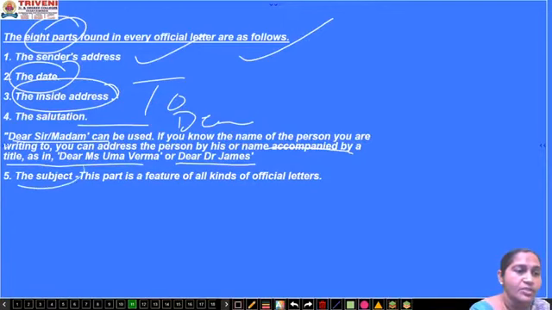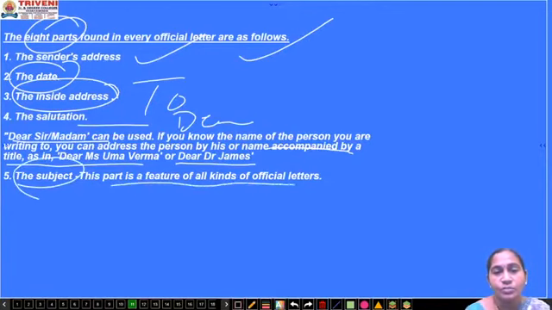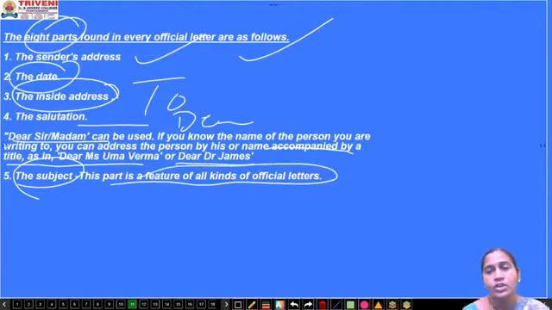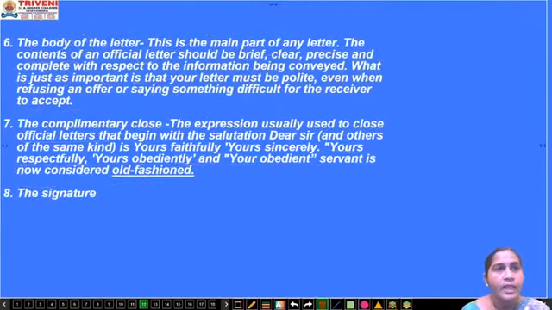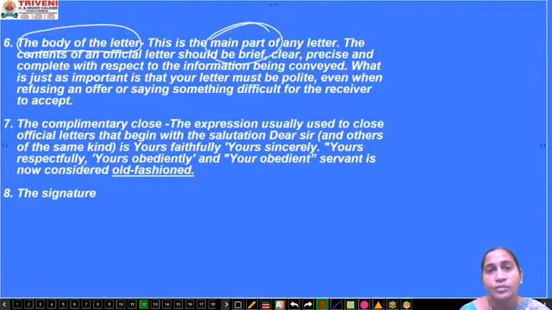Next one is the subject. The 5th part is the subject. This part is the important feature of all kinds of official letters. Next one is the body of the letter. The body of the letter is the main part of the letter, because this part is going to tell what the problem is, what the complaint is, for what purpose you have written that letter.